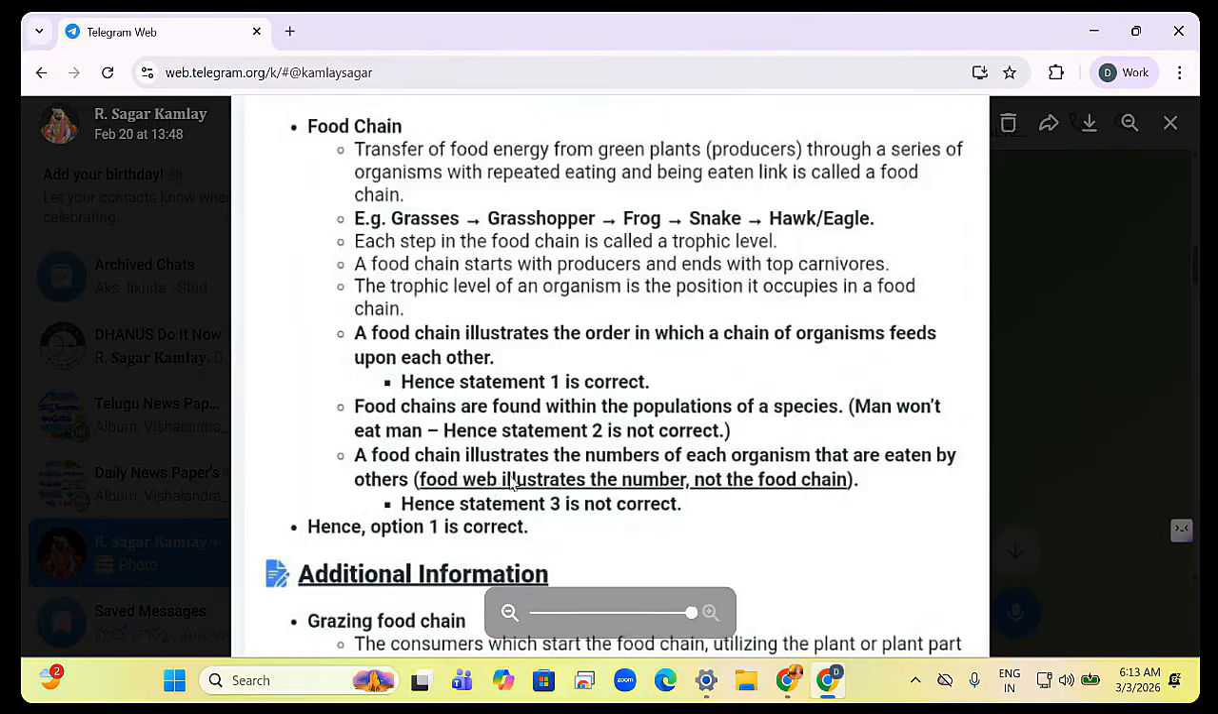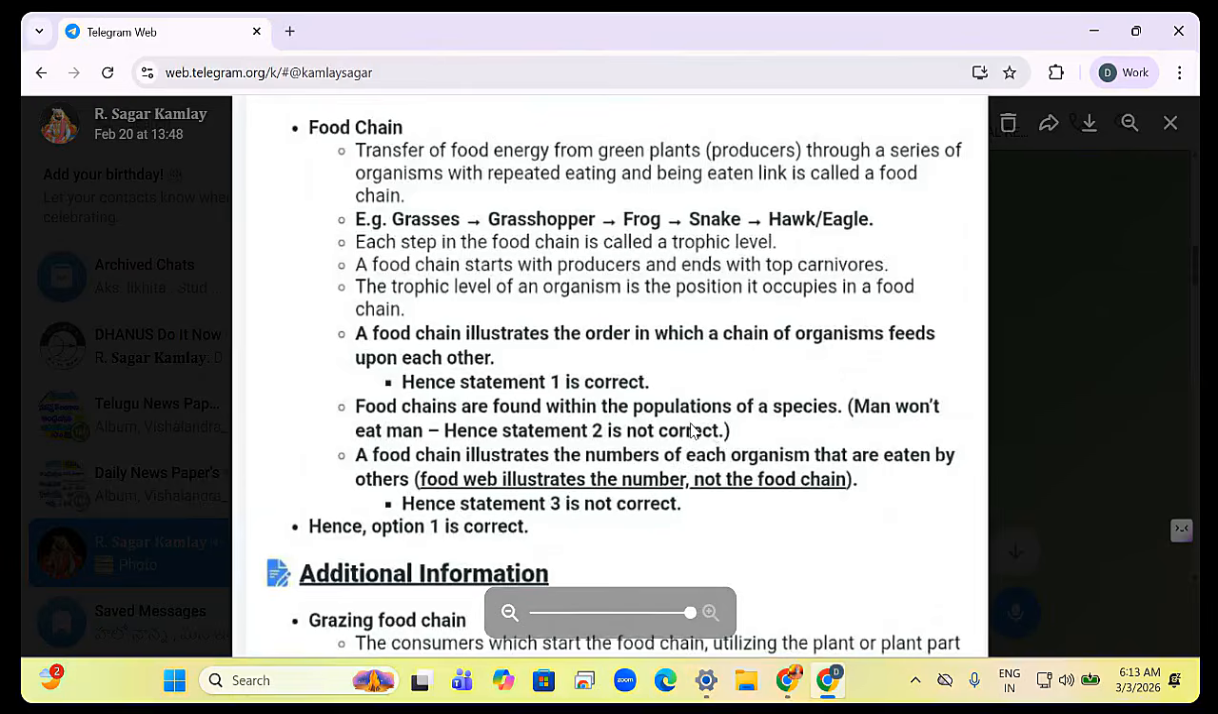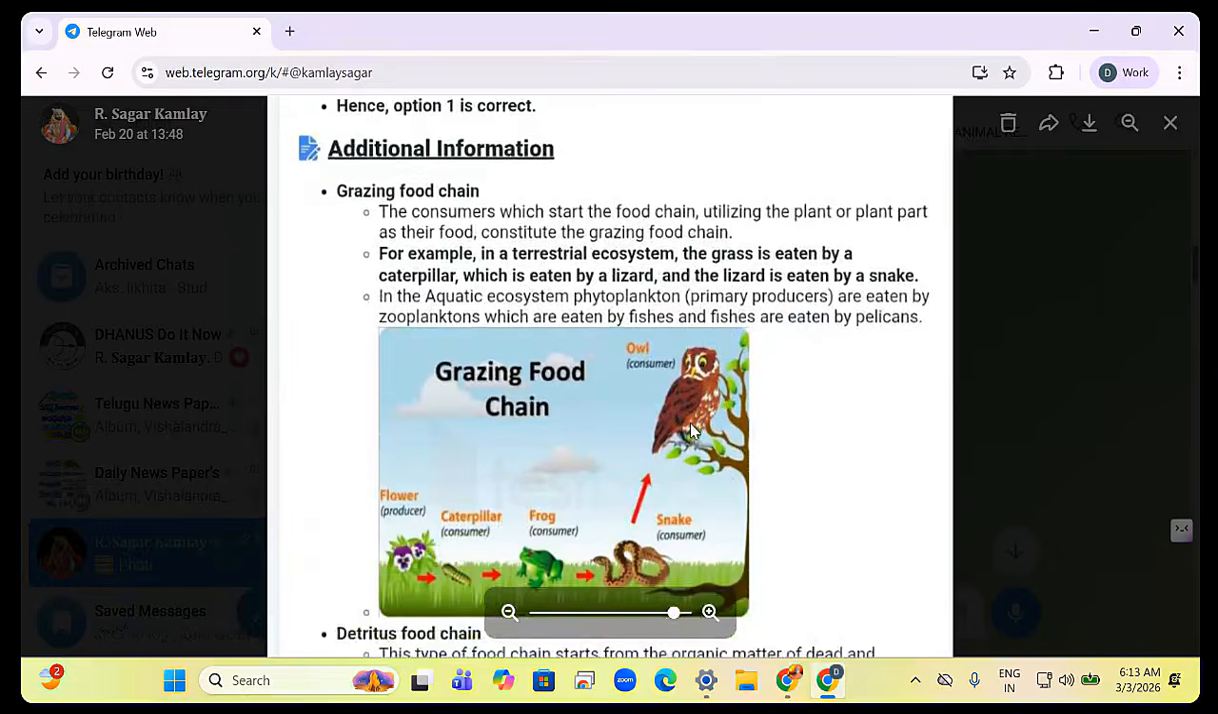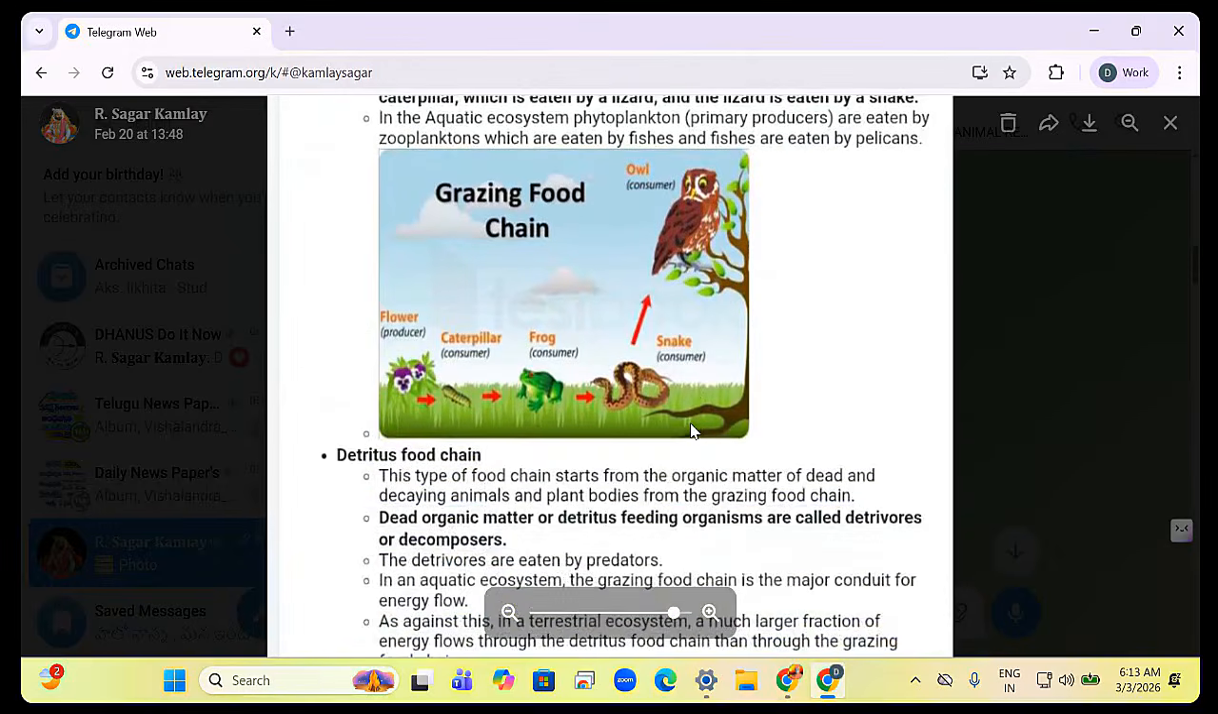A food chain illustrates the number of each organisms that are eaten by others. This is not food chain. This is food web. So food web illustrates the number. So option 3 is food web. So you have two types of food chains: grazing food chains, detritus food chains.